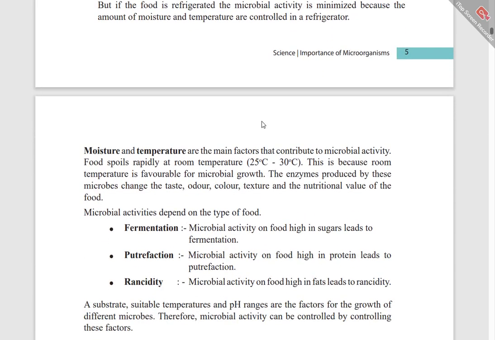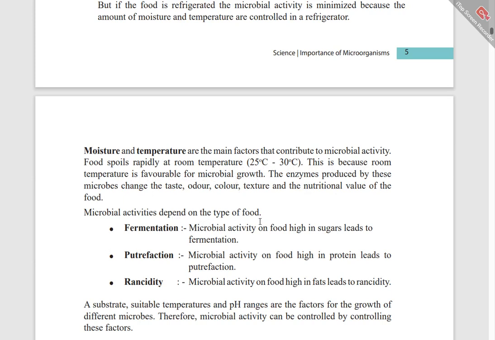Moisture and temperature are the main factors contributing to microbial activity. Food spoils rapidly at room temperature, that means 25 Celsius to 30 Celsius. This is because room temperature is favorable for microbial growth.